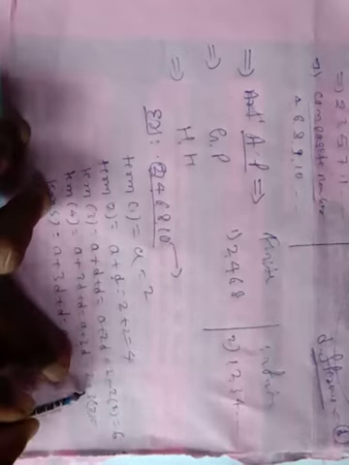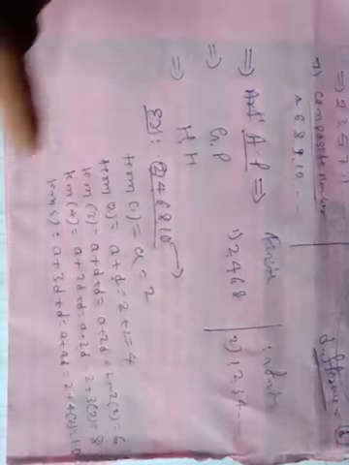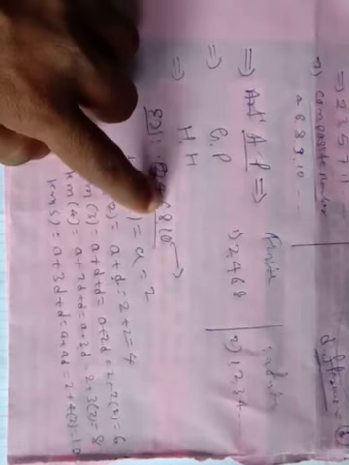2 plus 2 into 2 is 6. Again the fourth number: A is the same, 2, plus 3 into D, where D is 2, that is 2 times 3 is 6, and 2 plus 6 is 8. Again the last term: A is constant, 2, plus 4 into D, where D is 2, that is 2 times 4 is 8, and the term is 10. Again the series is 2, 4, 6, 8, 10.